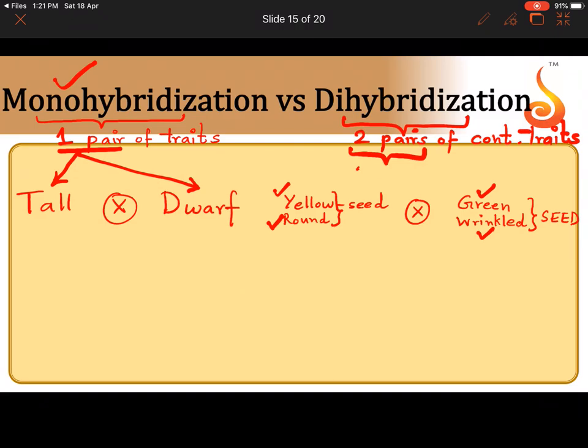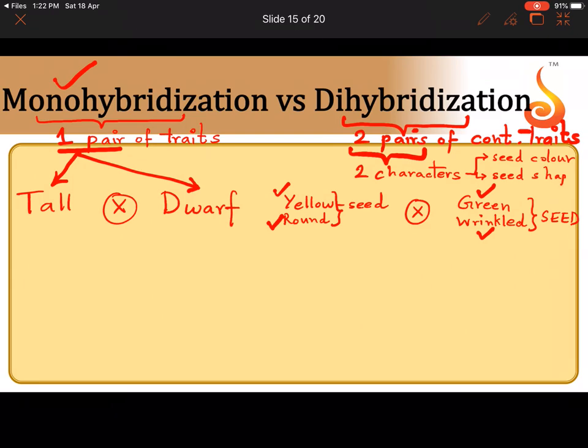So two pairs of contrasting traits means we are taking into consideration two characters over here. What are the two characters? One is the seed color and one is the seed shape. So how do these two parents differ from each other? Do they differ in only one pair of traits? No, two pairs of traits. Yellow and green, round and wrinkled. Two pairs of traits means how many characters? Two characters. What are the two characters? Seed shape and seed color.